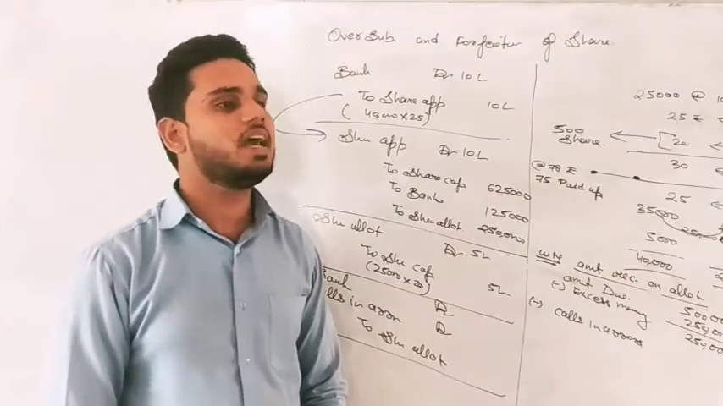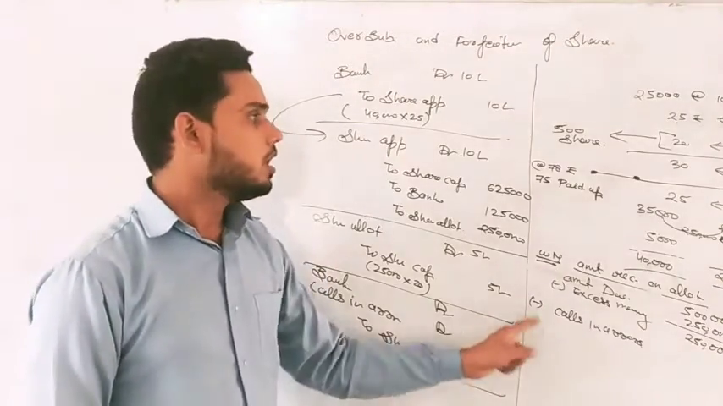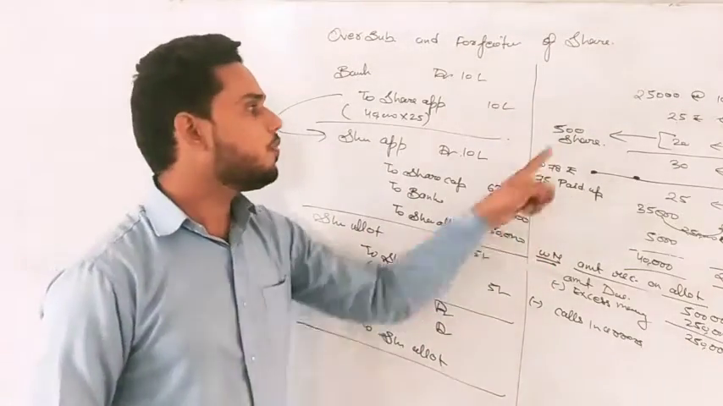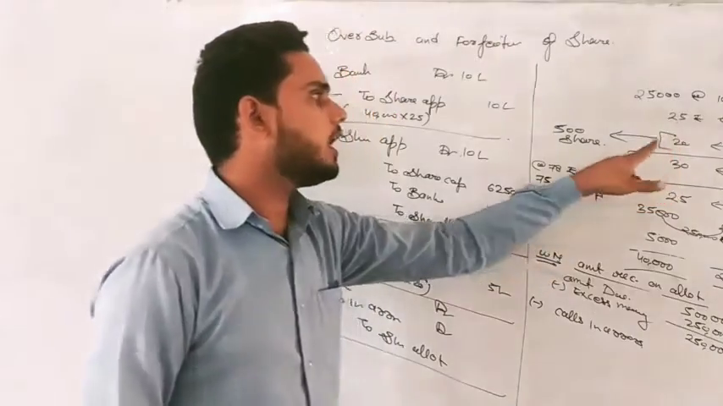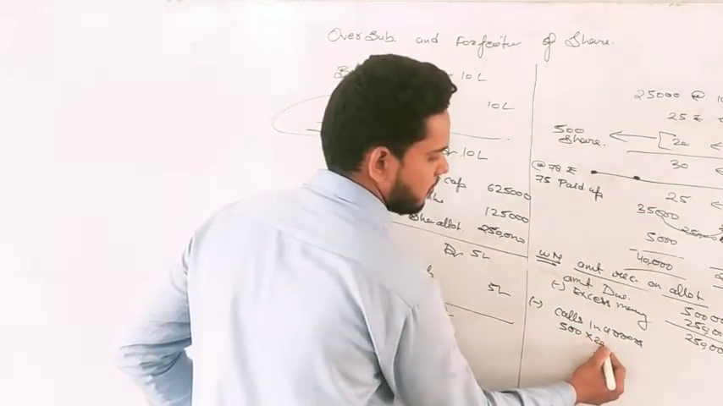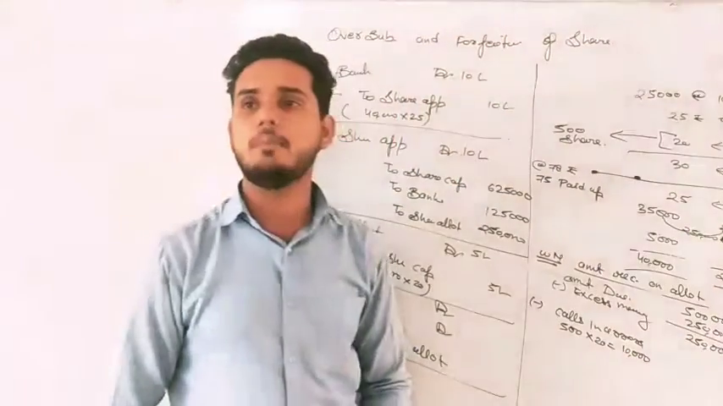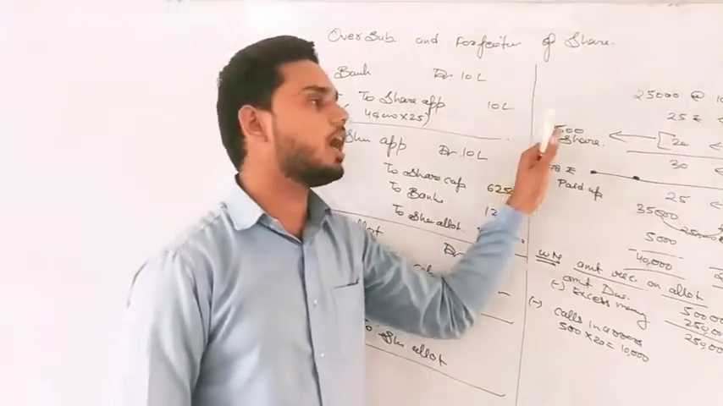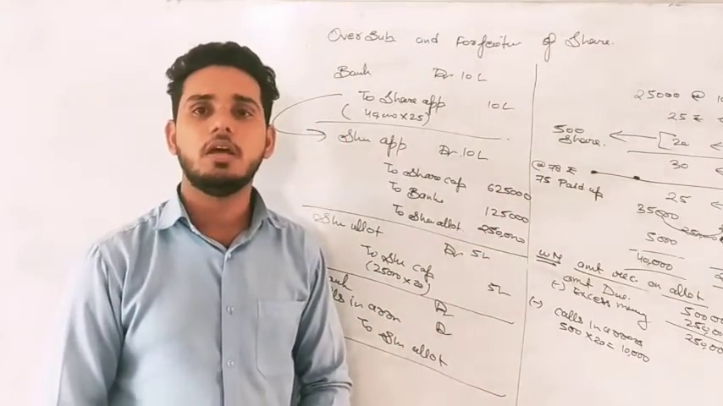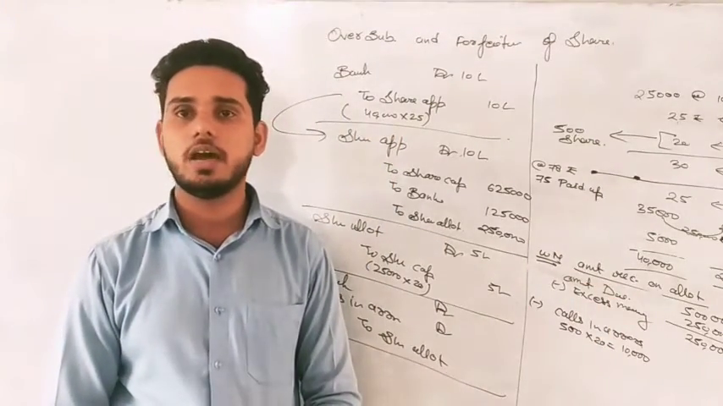But you cannot directly write the calls in arrear. That is the thing. Why? Let's see. 500 shareholders have not paid the money, right? So 500 multiplied by that allotment money 20 will be 10,000, right? That is the amount that you have to receive from 500 people for allotment. And they have not paid. But that is not the actual amount of calls in arrear. Why?